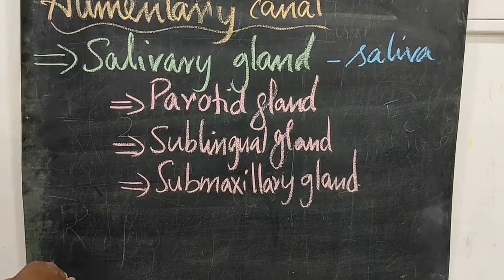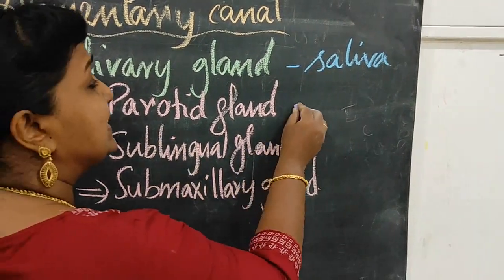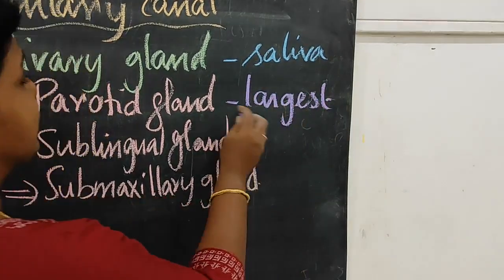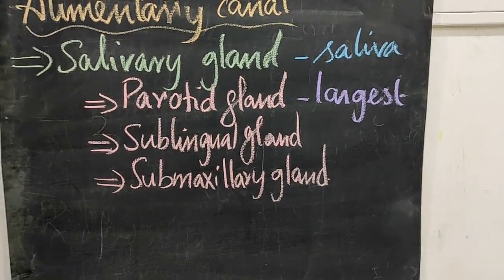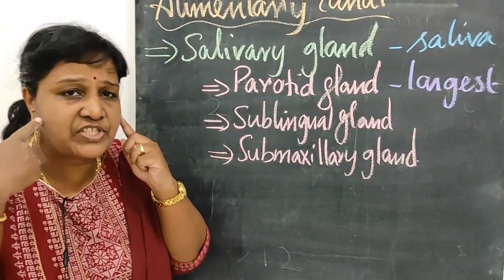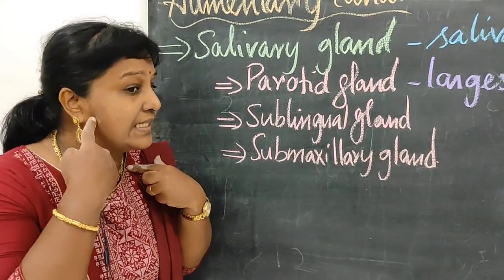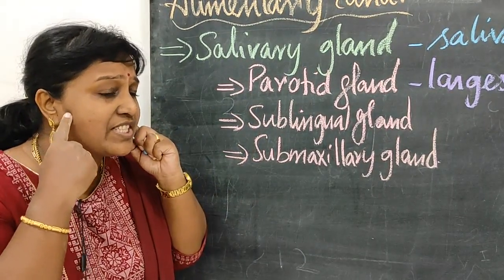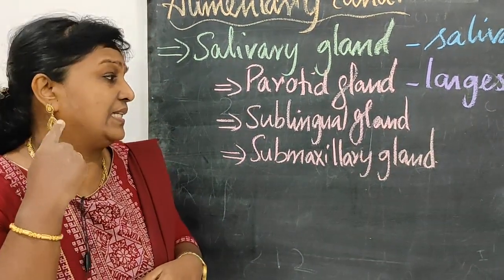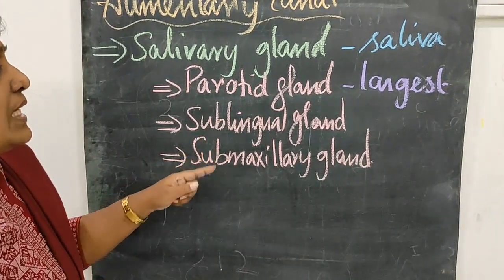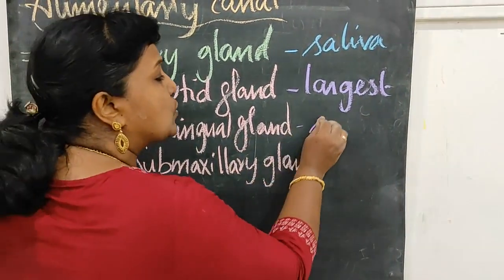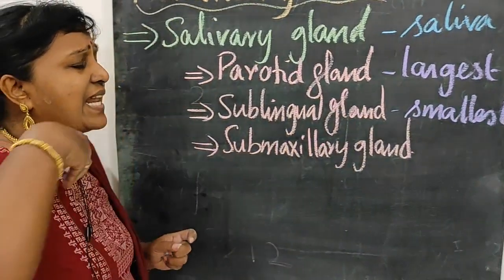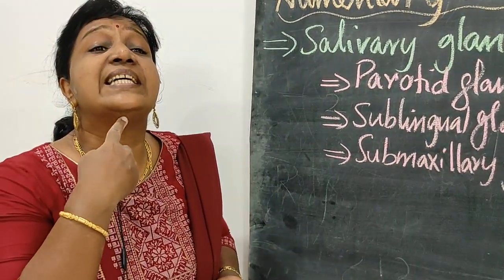The parotid glands are the largest glands, and they lie on either side of the cheek just below the ear. The sublingual glands are the smallest glands, and they lie just beneath the tongue.